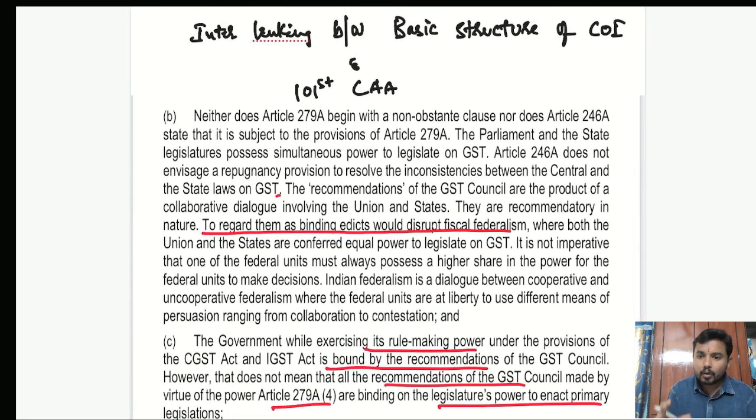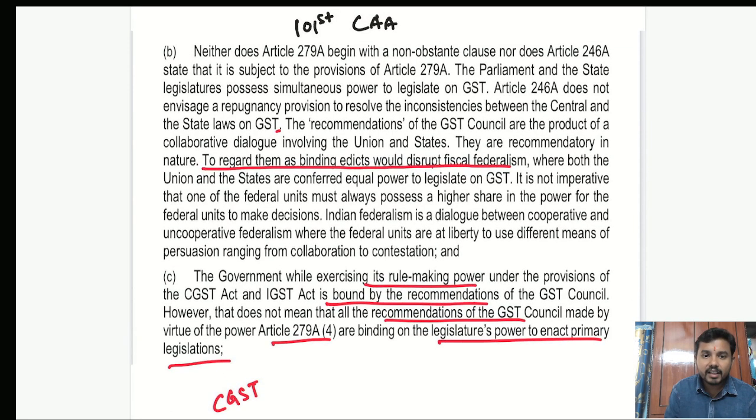Before going into the background, the reason why the Supreme Court said this was that, if you observe here, the Supreme Court had categorically said that neither Article 279A begins with a non-obstante clause, nor does Article 246A state that it is subject to the provisions of Article 279A. Now, what is Article 279A? We generally see that the GST Council is a constitutional body. Why is it a constitutional body? Because the GST Council is directly mentioned in the Constitution, under Article 279A. That is the reason we call the GST Council a constitutional body.